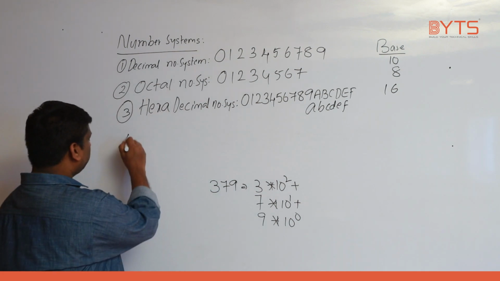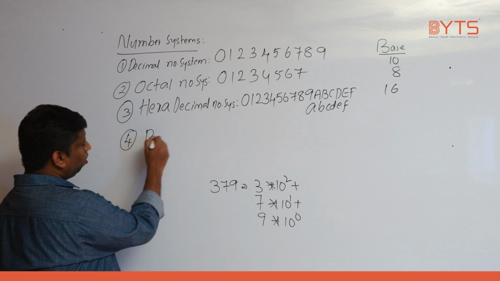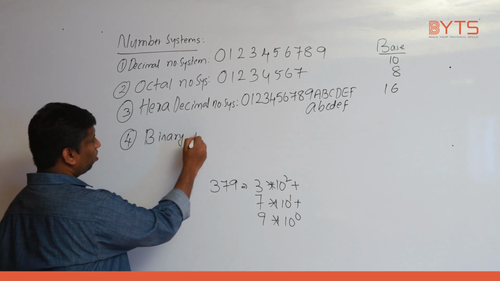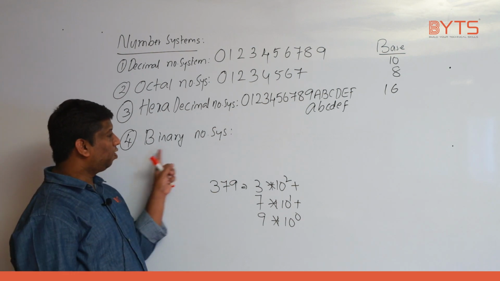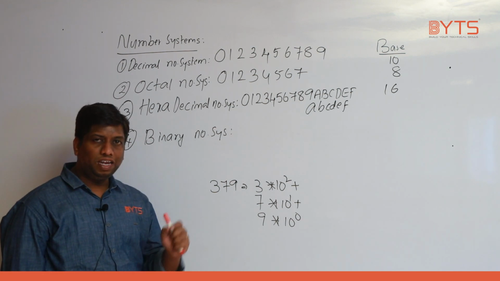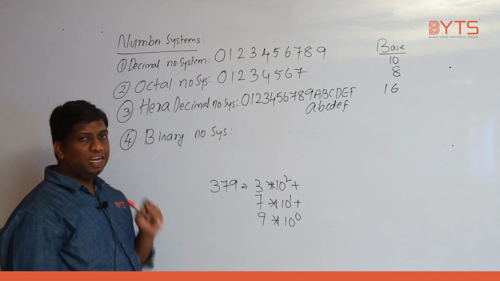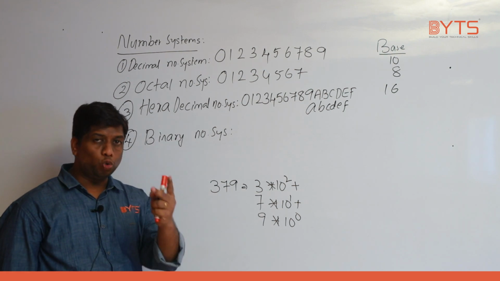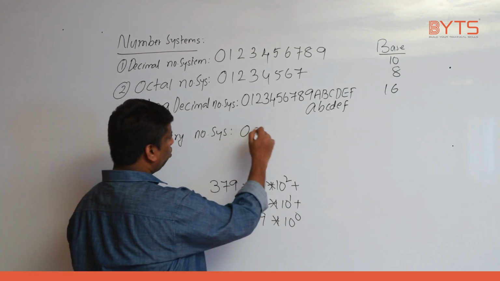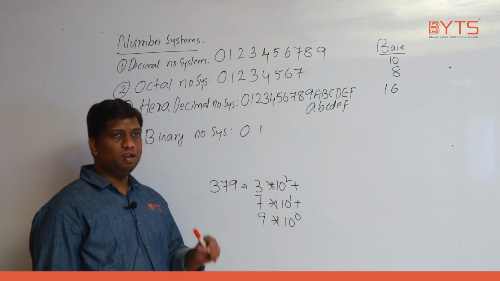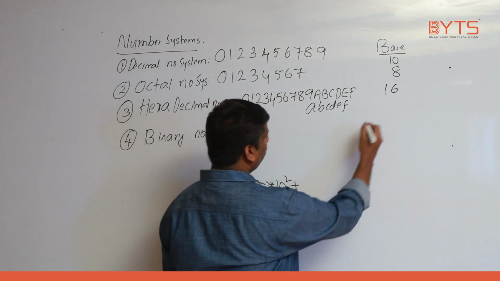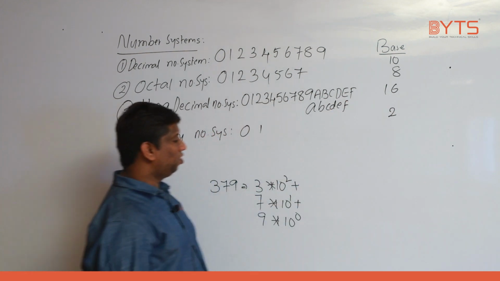The next and last number system we have is the binary number system. In the binary number system, we have only 2 values, 0 and 1. We have only how many values? 2 values. 0 and 1 means totally we have 2. That is the reason the base is 2.